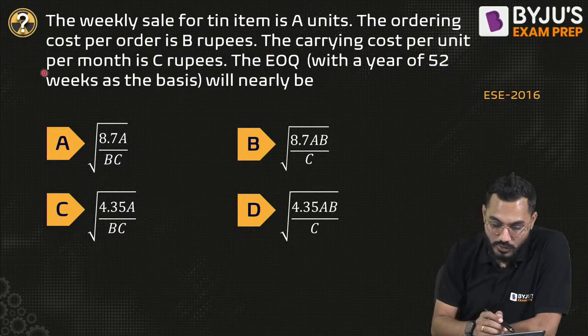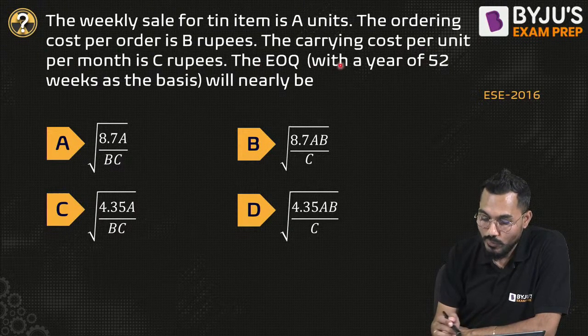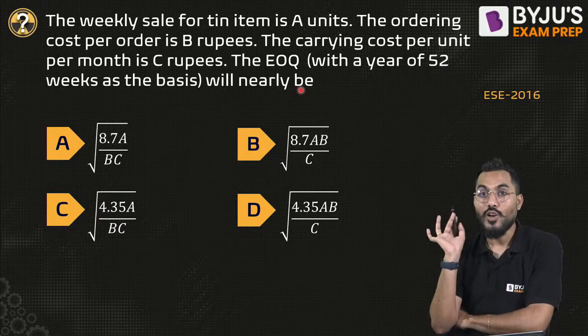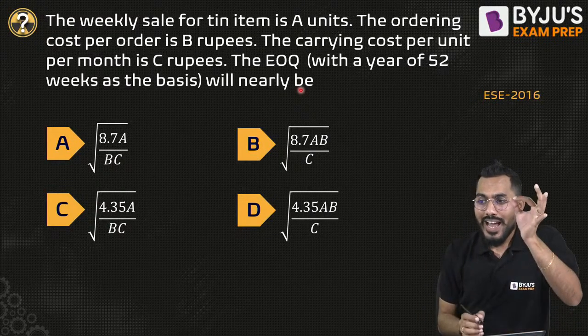The carrying cost per unit per month is 3 rupees. The economic order quantity with a year of 52 weeks as the basis will nearly be... Economic order quantity we have to calculate. So I'll ask you a simple question.